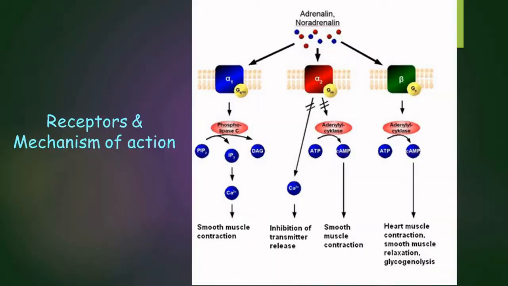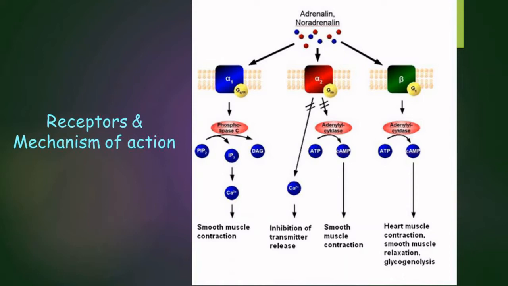So there are several receptors for the epinephrine norepinephrine system. That is, you have alpha 1 receptor, alpha 2 receptor, beta receptor. All are G protein coupled receptors. They are known as adrenergic receptors. Okay, so the alpha 1 receptor activates the phospholipase C system, which converts phosphatidyl inositol diphosphate into inositol triphosphate and diacylglycerol. And inositol triphosphate increases intracellular calcium concentrations, leading to smooth muscle contraction.